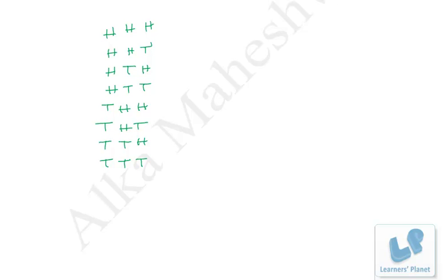So now let's discuss the various cases. Suppose the first one is, I toss the 3 coins. What is the probability that I'll be getting 3 heads? That's head, head, head. That's 1 out of 8, so it's 1 by 8.